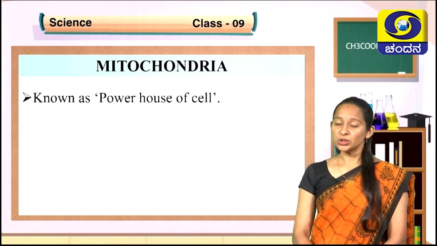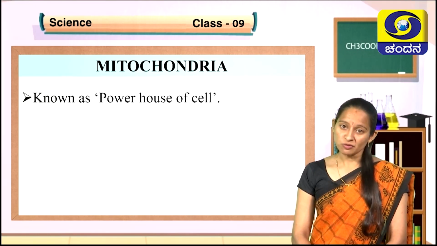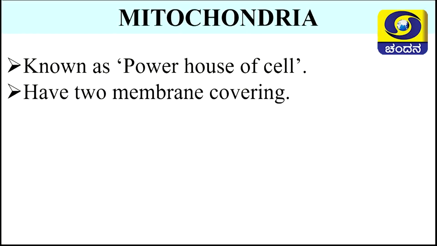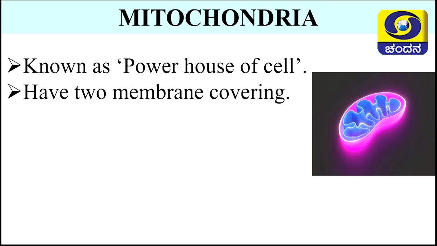Similarly, mitochondria does the same function of powerhouse. Mitochondria will have two membrane covering. Look at the image of the mitochondria and observe the covering of the mitochondria. Here you can see two coverings, one pink color covering, another one blue color covering.